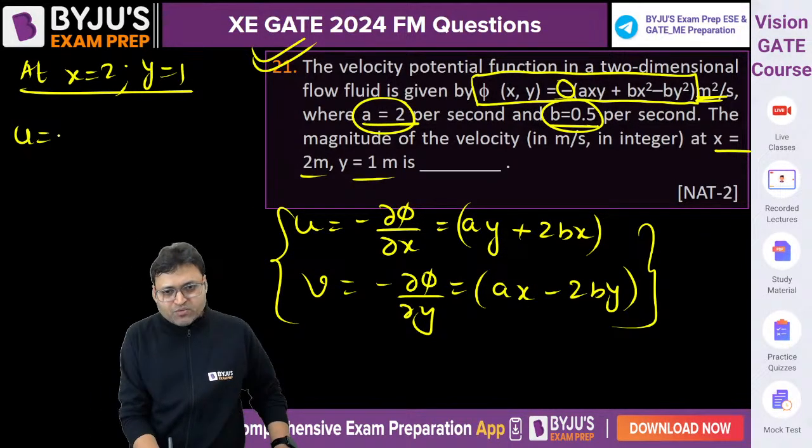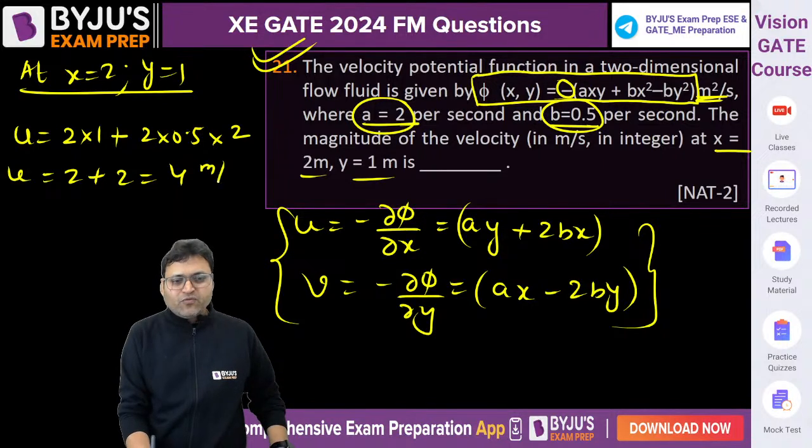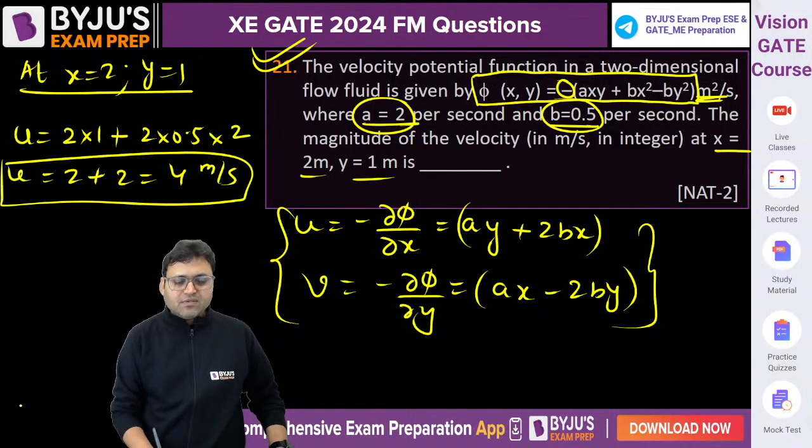So what is u? A is equal to 2, y is equal to 1, plus 2 into 0.5 into x, which is 2. So it is 2 plus 2, 4. U is equal to 4 meter per second. What about v?